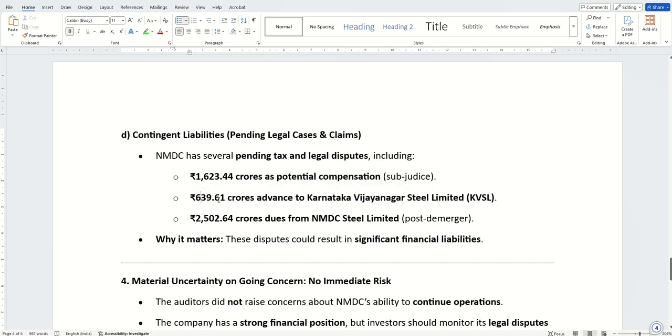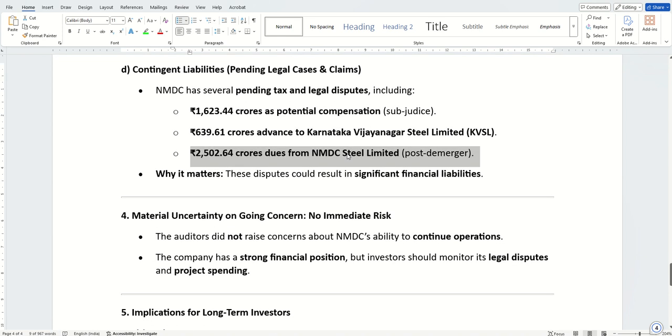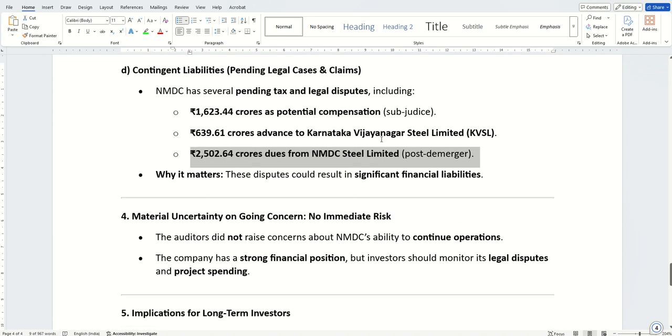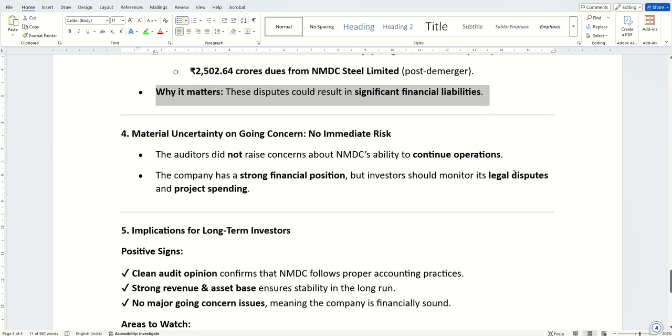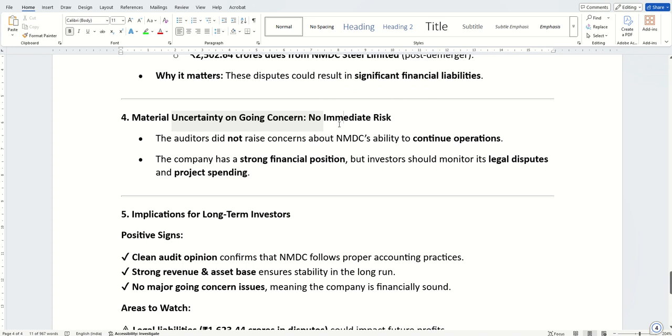Then they have to give another 640 crores to another company called Karnataka Vijayanagara Steel Limited. Then they have some dues from NMDC Steel. So those kinds of pending amounts are also highlighted. Why it matters: they have significant financial implications. So what about the future? There is no immediate risk. There is no concern about continuation of operations, but they are telling you to monitor the legal disputes.